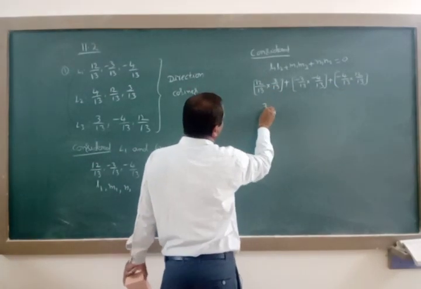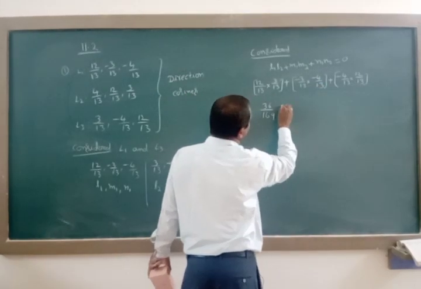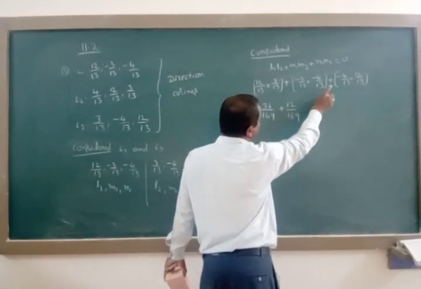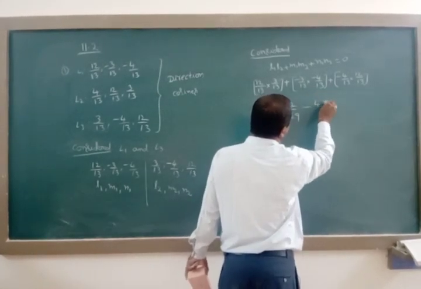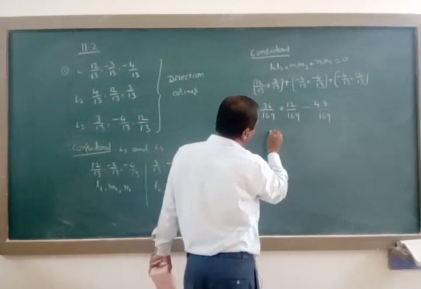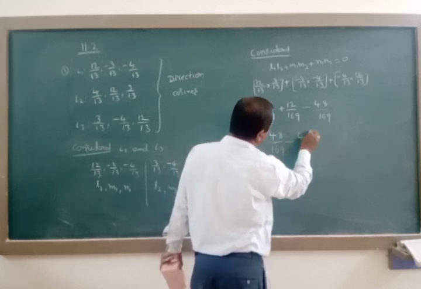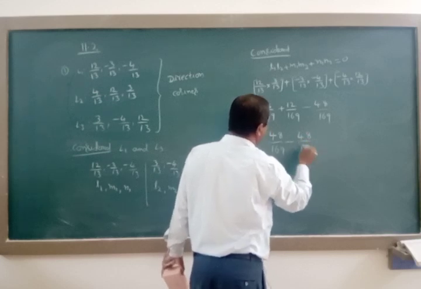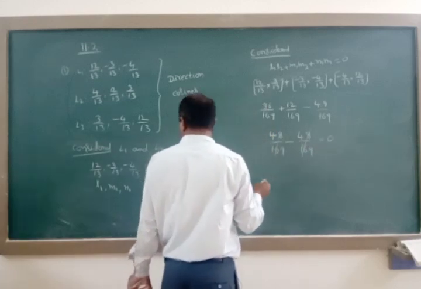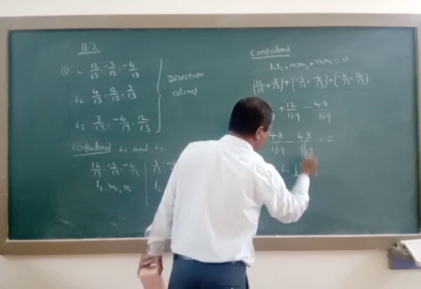12 times 3 is 36 by 169, minus into minus gives plus 12 by 169, and minus into plus gives minus 48 by 169. 36 plus 12 is 48 by 169, and that is 48 by 169, and both get cancelled here. The answer is 0. That is what we can tell: L1 is perpendicular to L3.